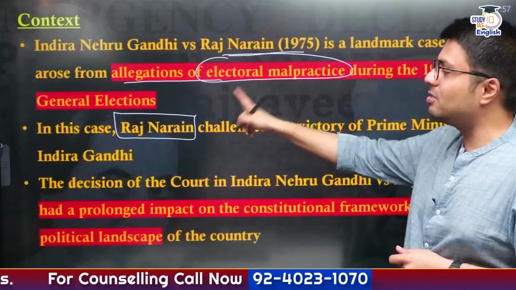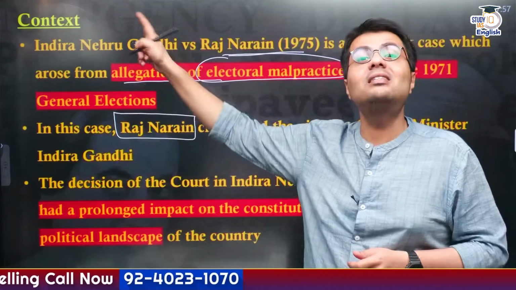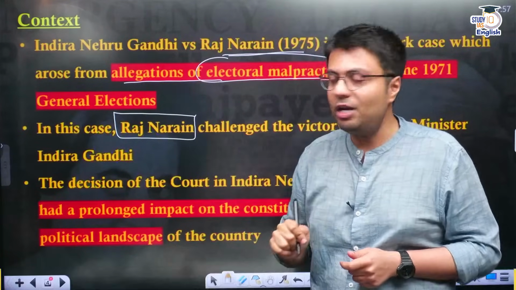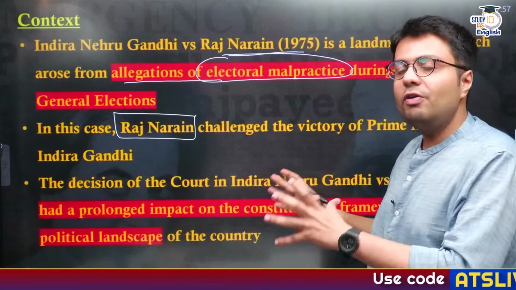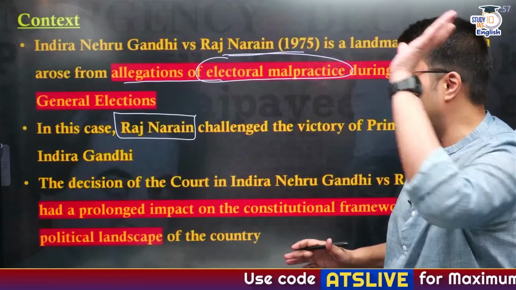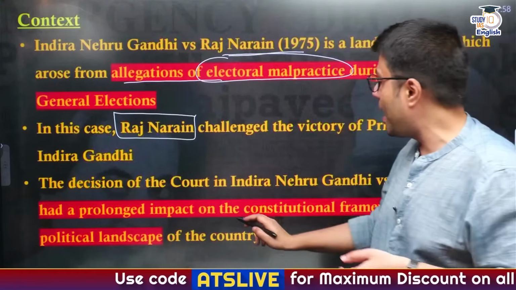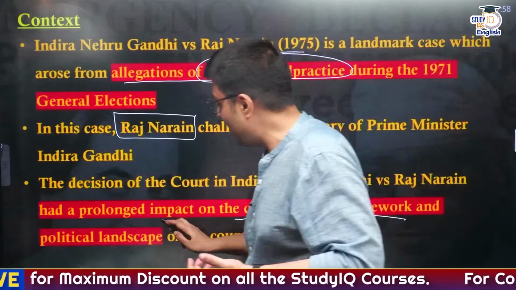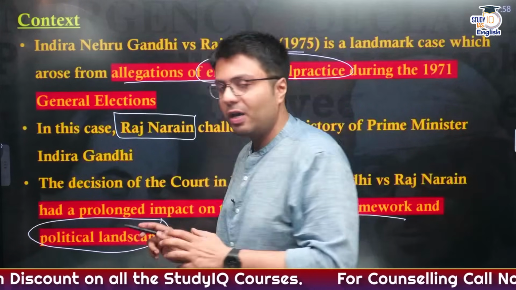Narain was her rival who contested the 1971 election against her from the Raebareli seat and eventually lost the election. The decision of the court in this particular case had a very prolonged impact on the constitutional framework of India and on the entire political landscape of our country.